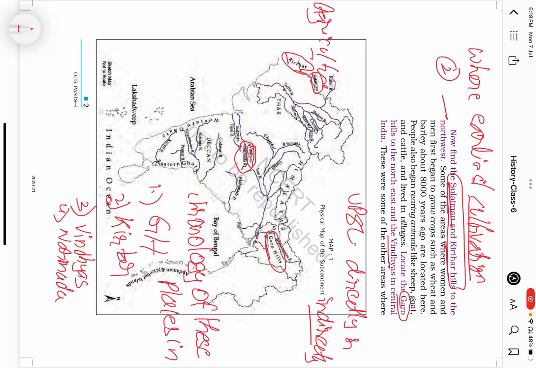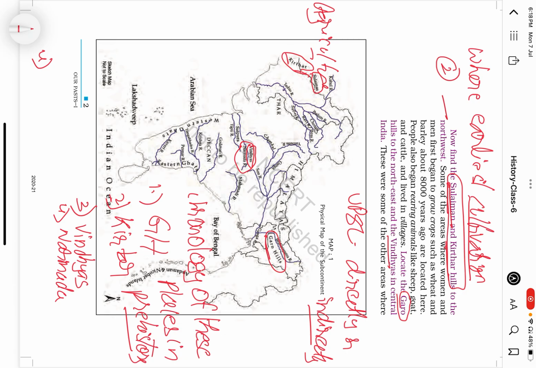Simple. Chronology of these places in prehistory means according to the prehistorical data, arrange these places in chronological order, means based on the time scale, which one came first or which one came second. So by this, if we want to arrange this question, simply the answer would be earliest Narmada, because earliest people arrived in the Narmada region.